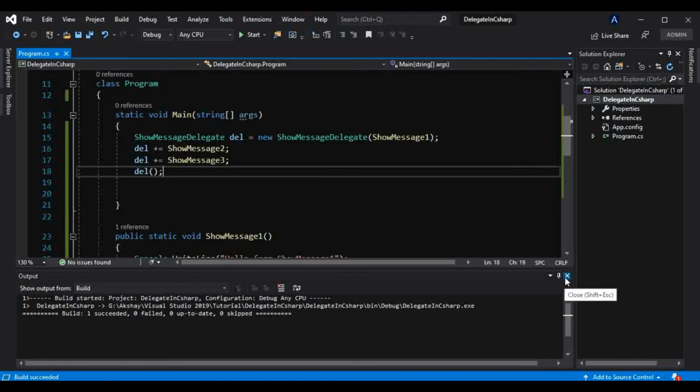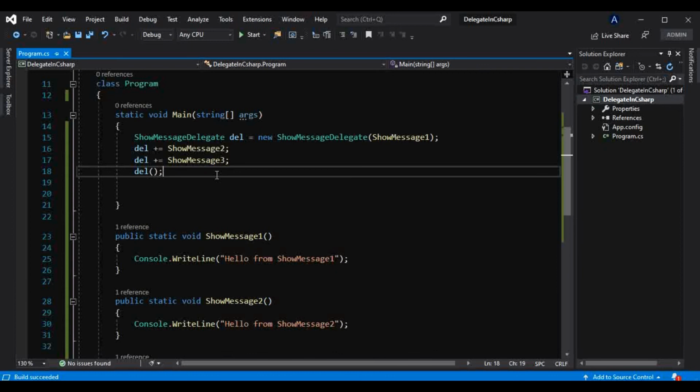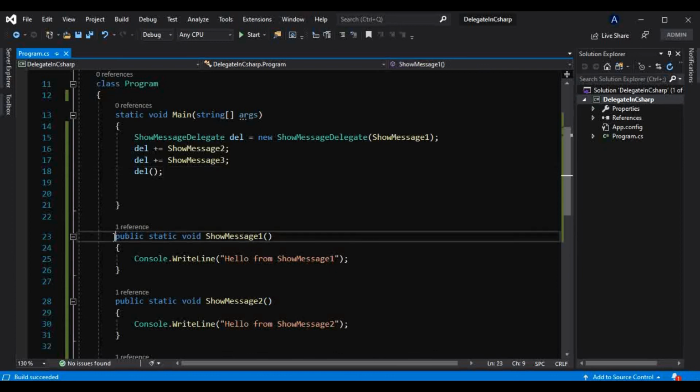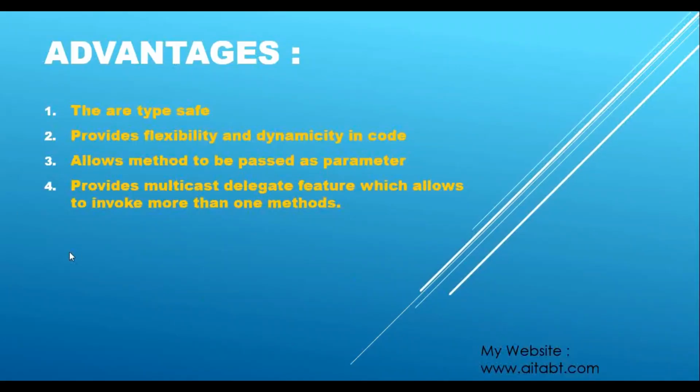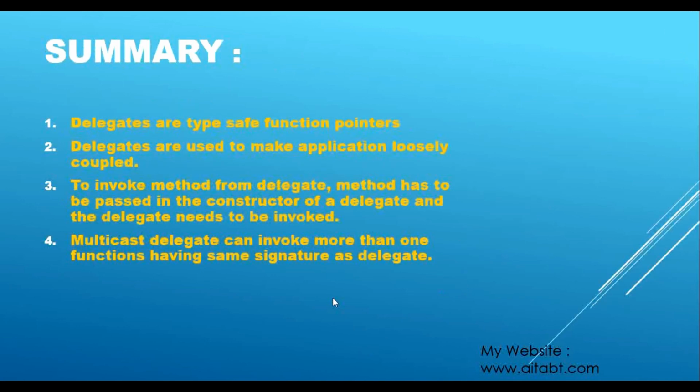So this way also we can invoke the multicast delegate, and we can invoke more than 2 methods using the multicast delegate feature in C#. So these are all the advantages that come with delegate usage in C#. Okay, now let's quickly see the summary.